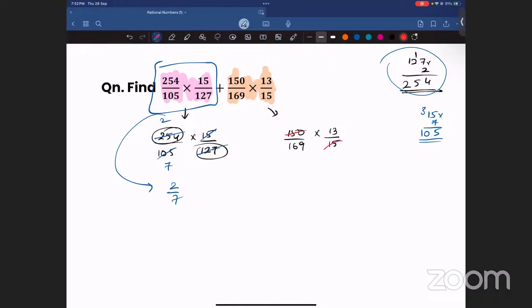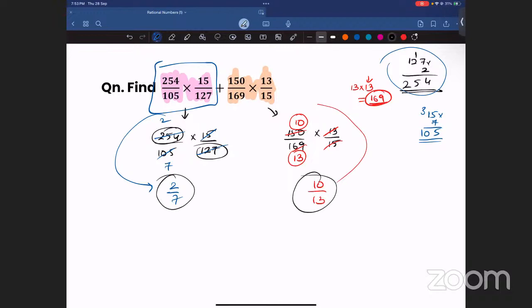So here 15 and 150, can I cancel and write 10? Yes, I can. 13 into 13 is 169. You might have studied squares and square roots, right? In squares and square roots, you might have studied that 13 square is 169. So can I cancel this and write 13? Yes, I can. So what is the only remaining here? This will be 10 by 13. Understood?